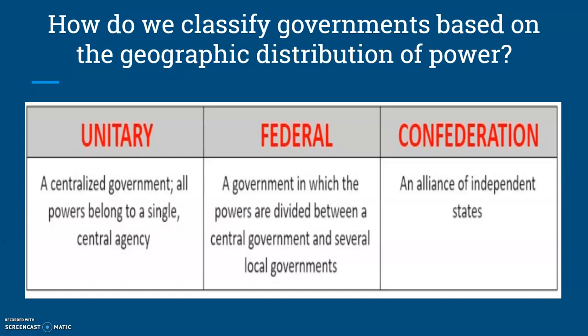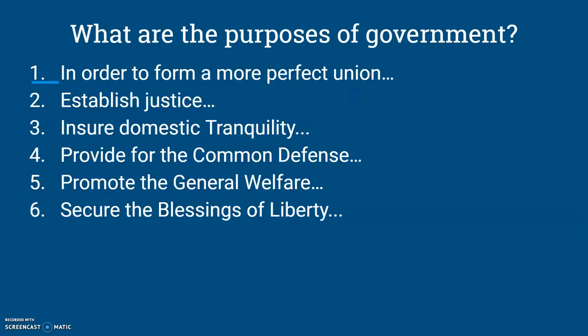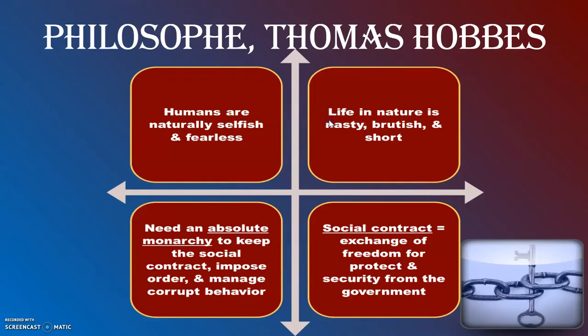Make sure you're clear on how we classify governments based on the geographic distribution of power. It's either unitary, with everything being centralized, federal, in which there's central and local, and confederation is just a loose connection of independent states. Okay, we also talked about what are the purposes of the government found in the preamble of the Constitution. There are 6. Okay, I'm not going to read them to you. You can hit pause and see at that point. We'll sort of move on.